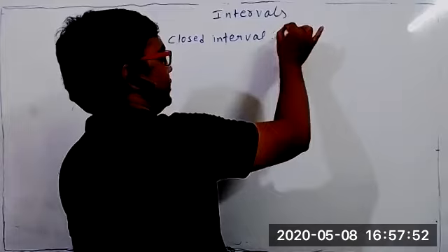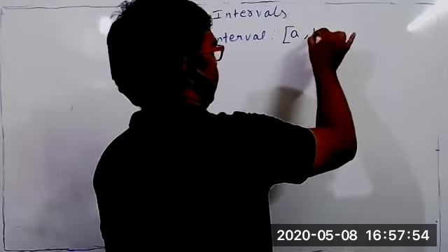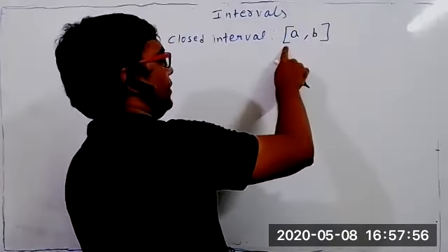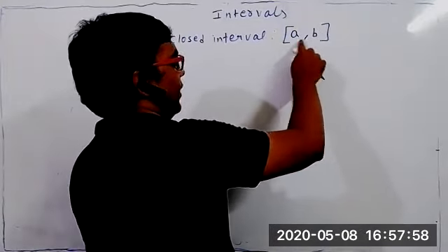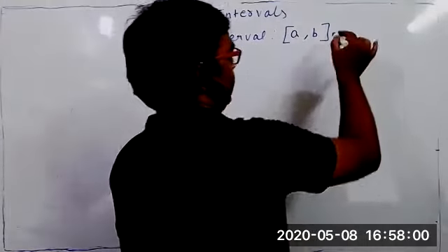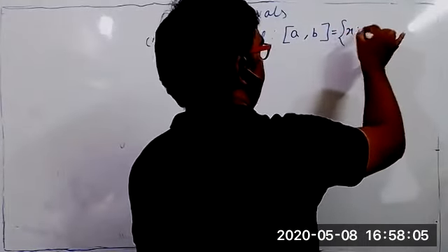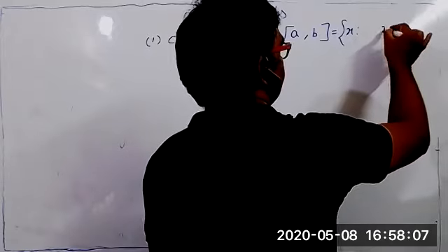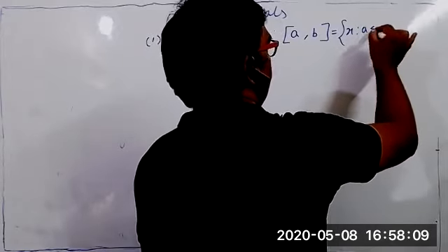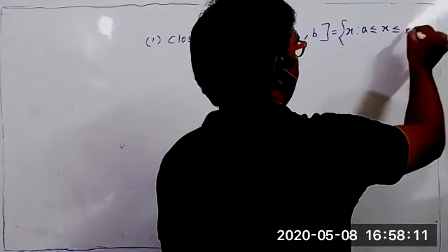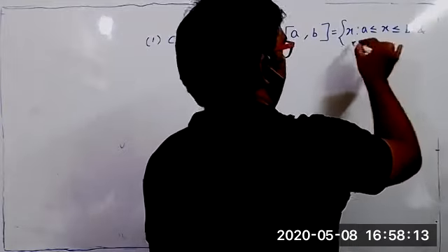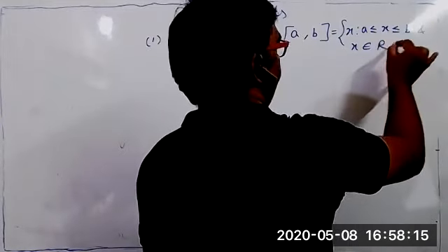Suppose I say, this way we represent a closed interval. This is a square bracket, closed interval A comma B. But what does it mean? It means the collection of all x such that x is greater than or equal to A, less than or equal to B, and x belongs to the real numbers.